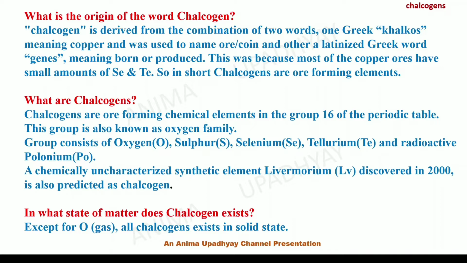What are chalcogens? Chalcogens are ore forming chemical elements, as I have already explained to you, and they belong to group 16 of the periodic table. This group is also known as the oxygen family.